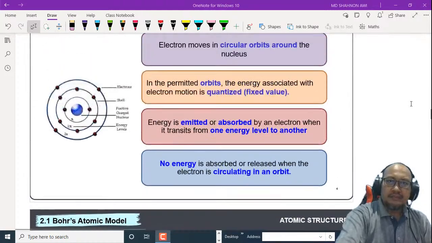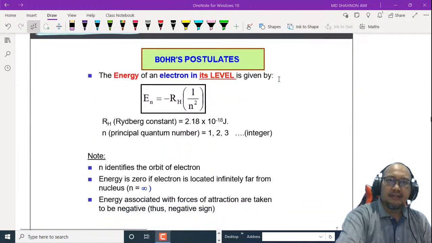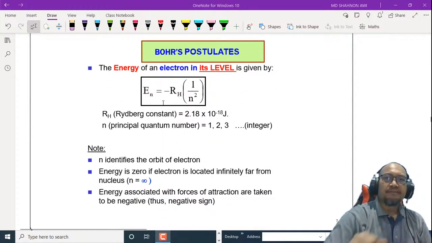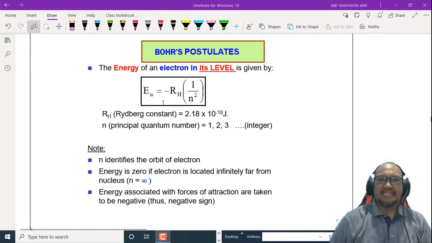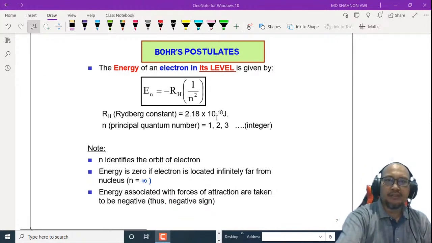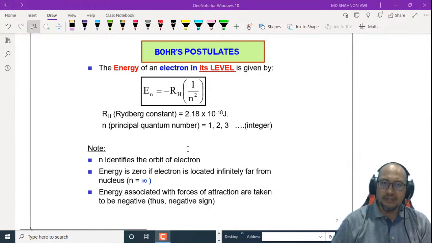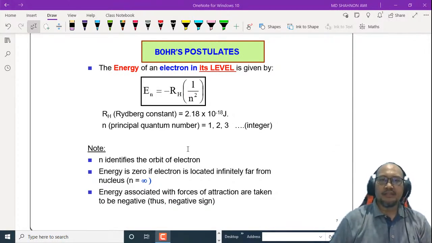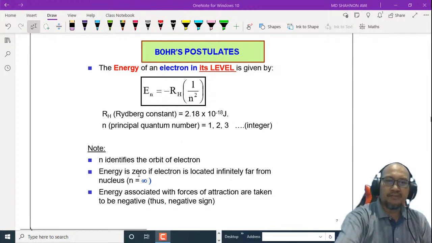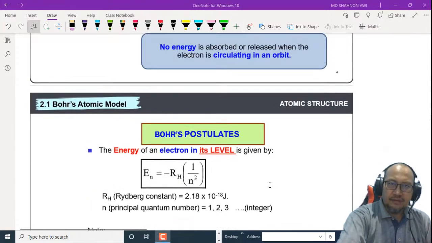From this second Bohr postulate, we can get this formula. The energy of an electron in its level is given by En equal to negative RH times 1 over n squared. RH is the Rydberg constant, 2.18 times 10 to the negative 18 joule, and n identifies the orbit of the electron, a positive integer: 1, 2, 3, and so on. Energy is 0 if the electron is located infinitely far from the nucleus, where n equals infinity.